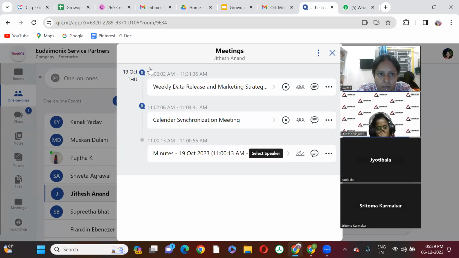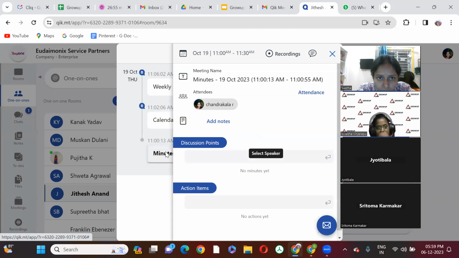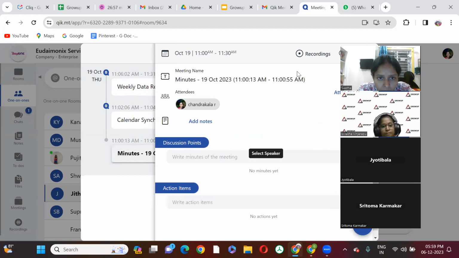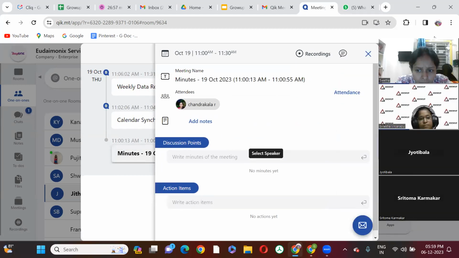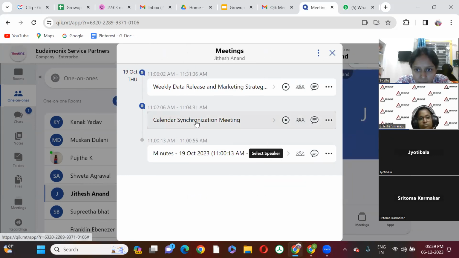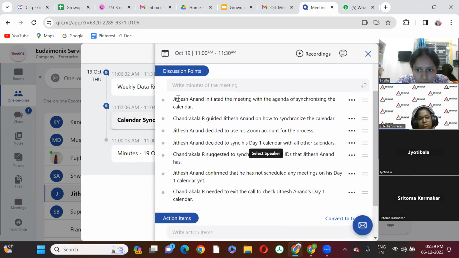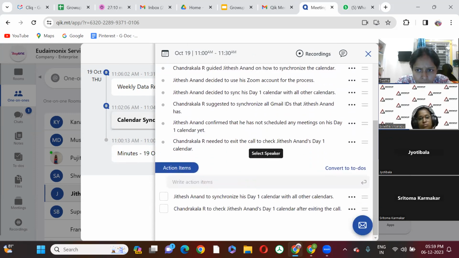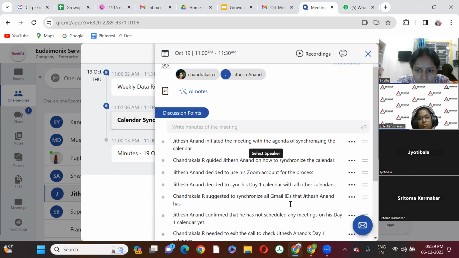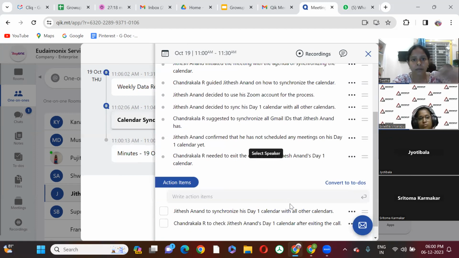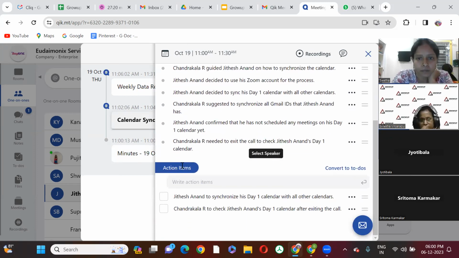Yeah, this is the complete minutes. And here, to select the speaker, it is asking for discussion points. Okay, it has come up here. So action items, it will pick up from the discussion at the end of the call, whatever we discuss. In that case, whichever main points have been selected will be picked up as action points.